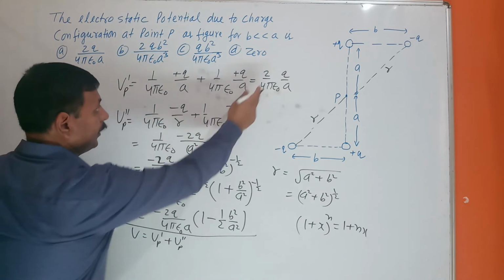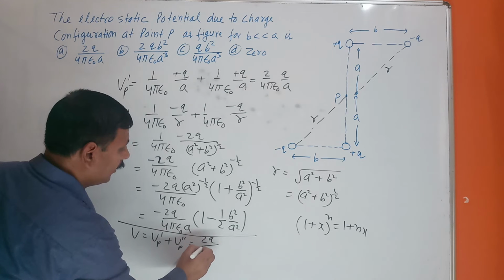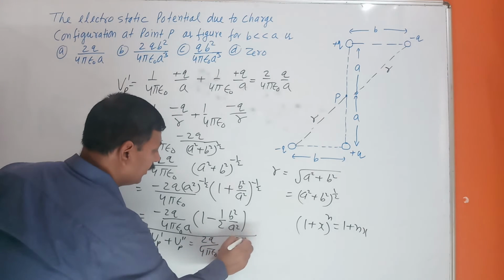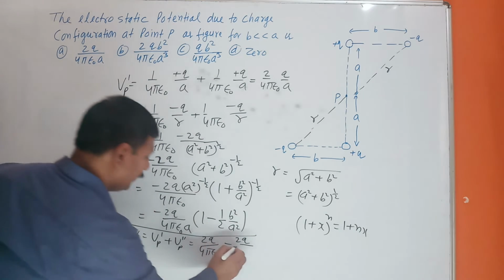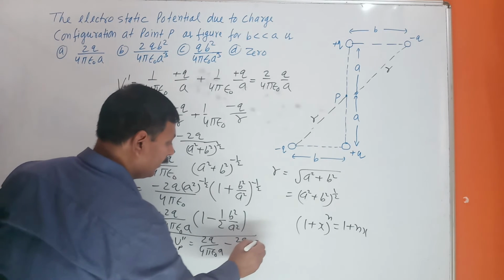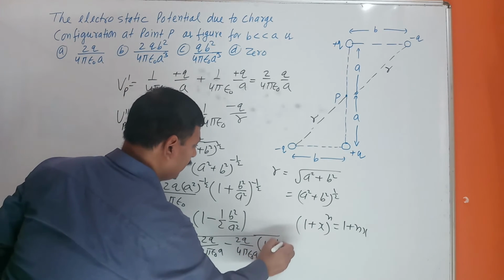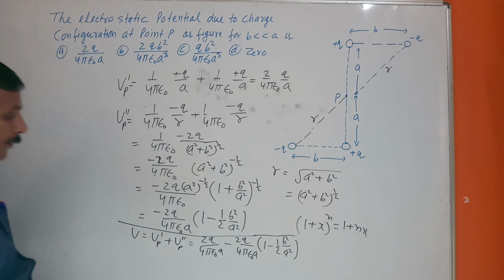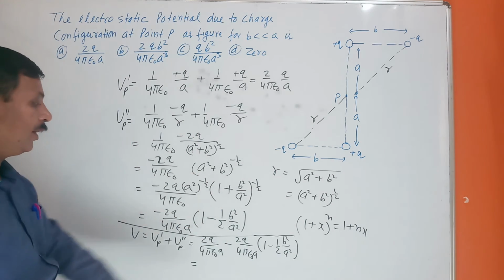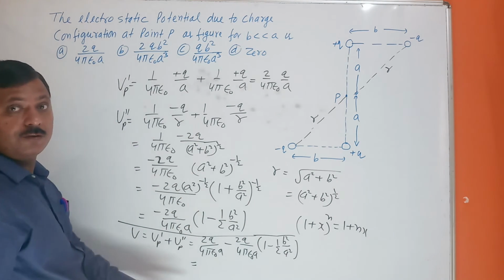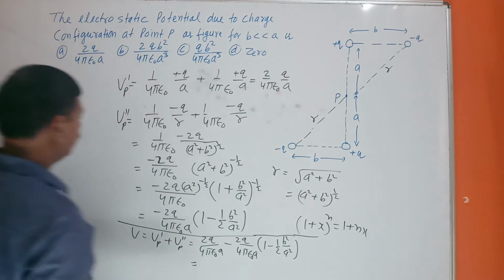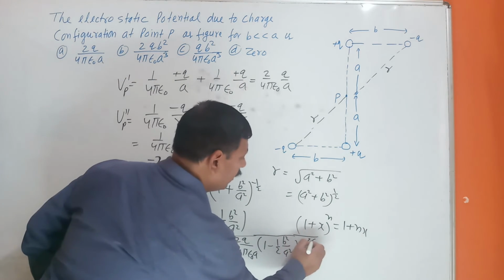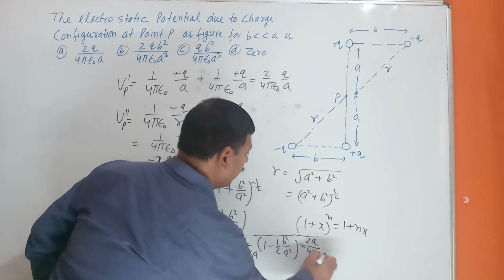See here, 2q upon 4 pi epsilon naught a, here minus 2q upon 4 pi epsilon naught a bracket 1 minus 1 by 2 b square upon a square. Solve this. What will be the answer? If you are solving this, we can write here 2q upon 4 pi epsilon naught a I have taken common.